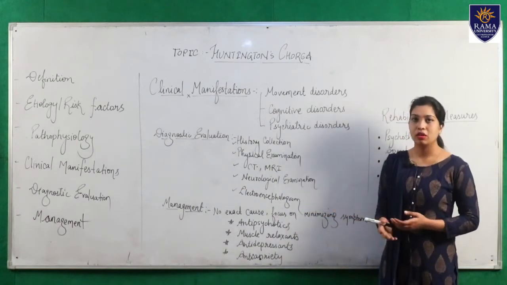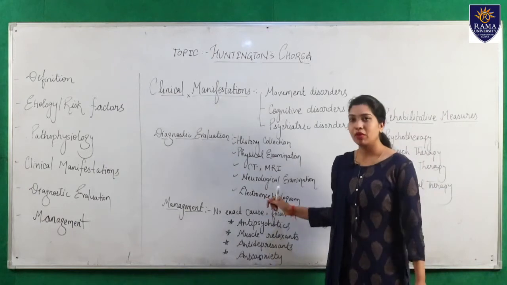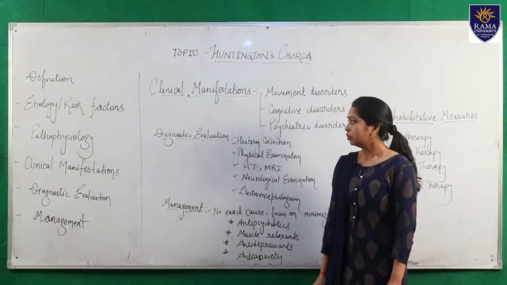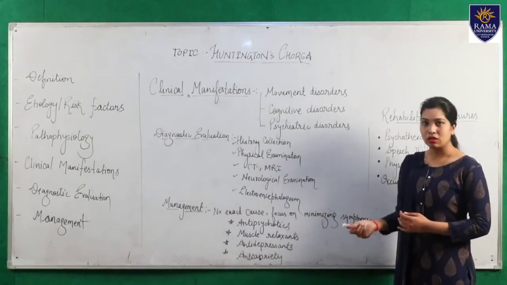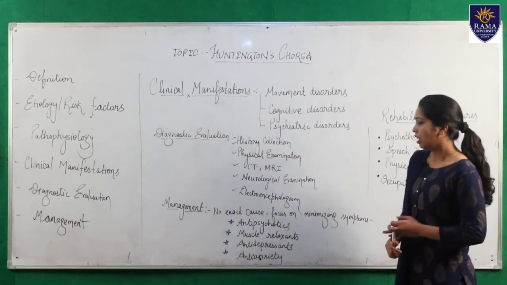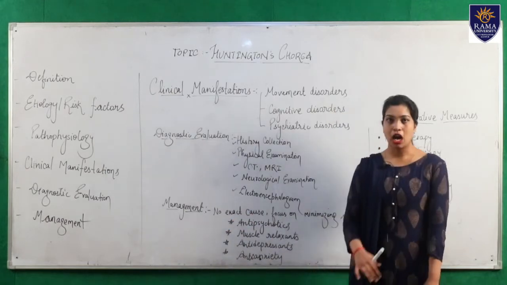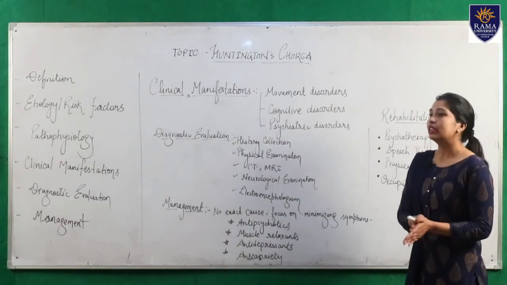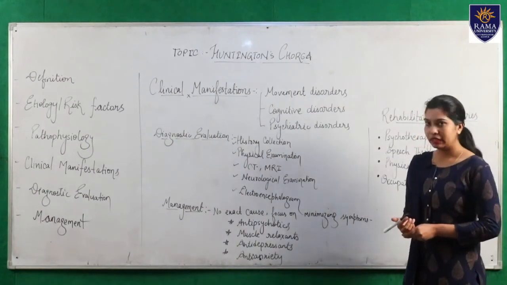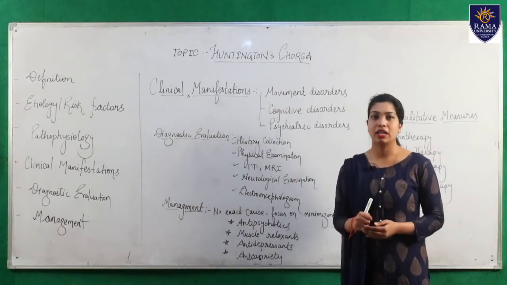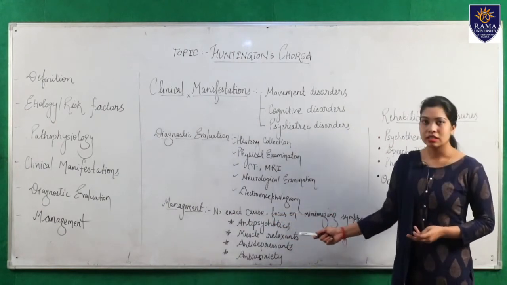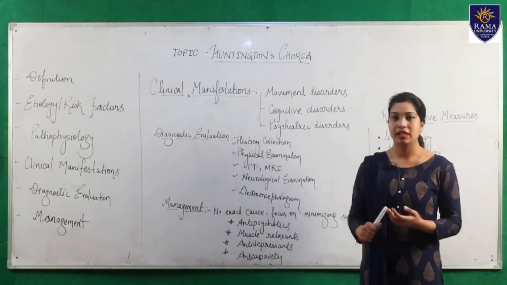What is an electroencephalogram? Through the use of this type of electric machine, we can assess the level of neurotransmitters in that patient. So here are the points on how we can diagnose any patient regarding Huntington's chorea or Huntington's disease. Finally, we are moving towards the management, how we are going to manage any patient that is suffering from Huntington's chorea. As we all know, there is no exact etiology of Huntington's disease or dancing disease. So there is no exact cause and no exact treatment related to this disease.